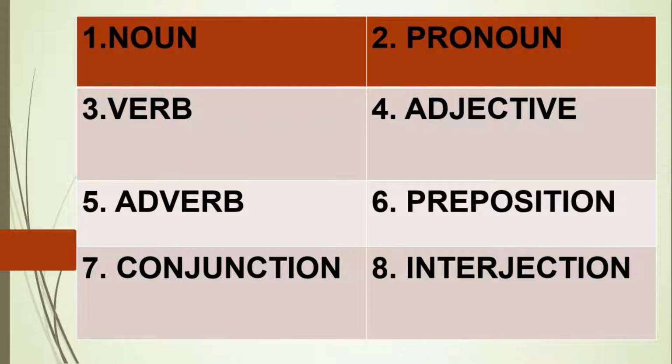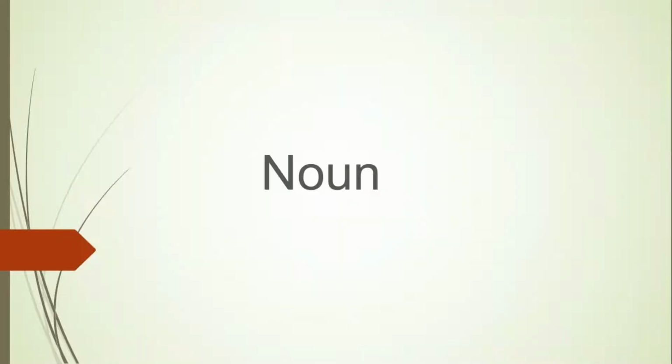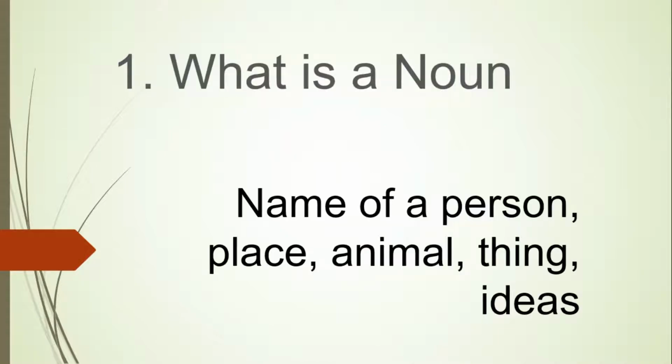And I had also told you that I will not explain each of these parts of speech in depth in my last video. However, today in this video, we will try to understand each of these parts of speech one by one in depth. So, as you can see, there are 8 parts of speech: noun, pronoun, verb, adjective, adverb, preposition, conjunction, and interjection. So, what is a noun? A noun is a name of a person, place, animal, thing, or ideas.